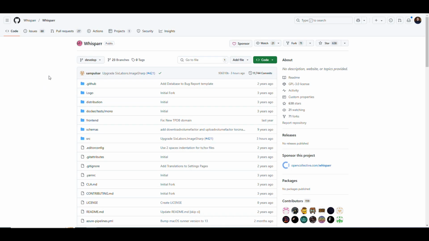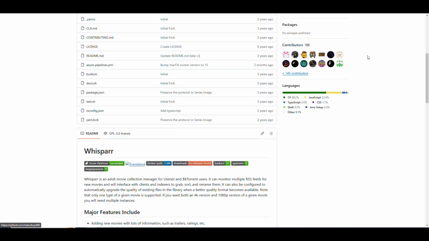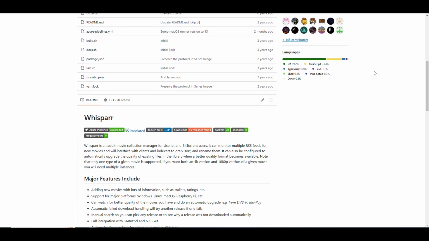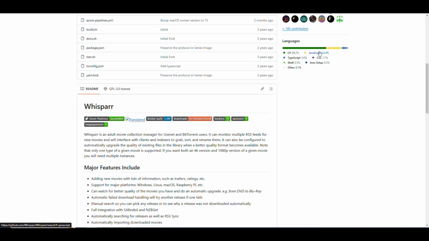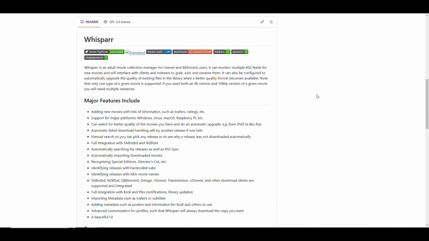You can find this at github.com/Whisparr/Whisparr. And if we come here, I'm not surprised that it has 159 contributors. That's a healthy amount of people working on this application. It's mainly written in C#, with a little bit of JavaScript and TypeScript. Basically it works like Sonarr, Radarr and Lidarr. It fetches content from Usenet and from torrents, but this content is just adult content. So the same thing as Radarr, but for adult movies.